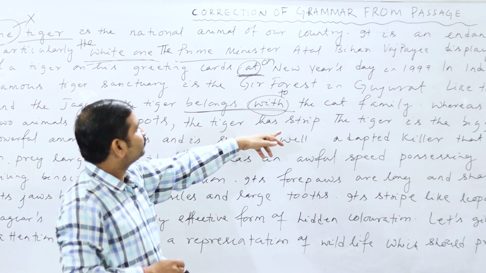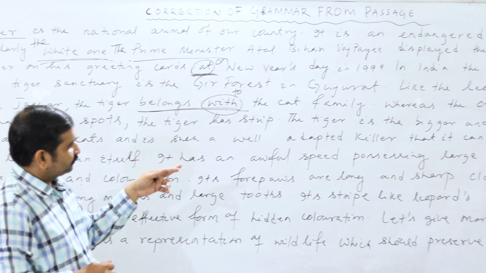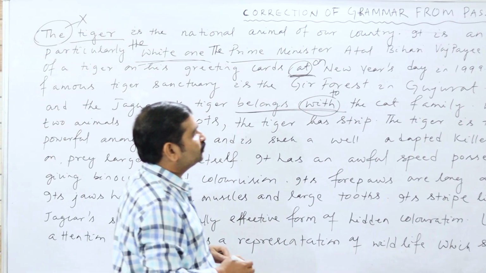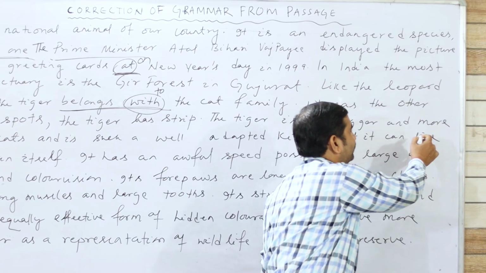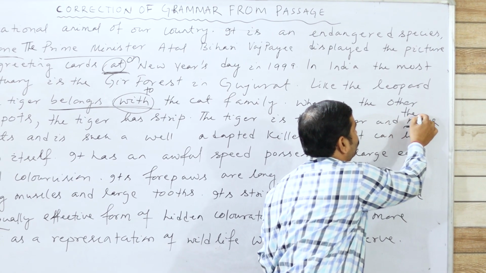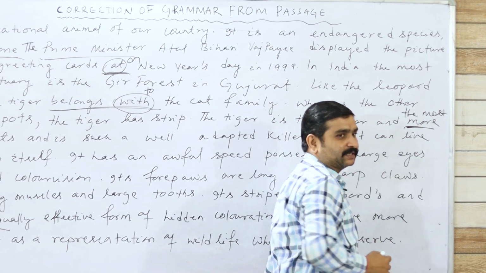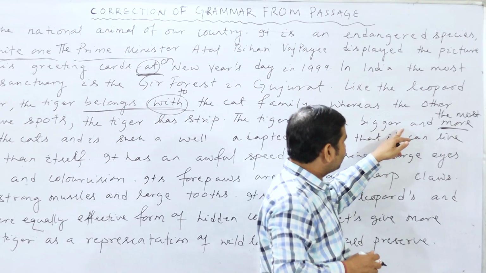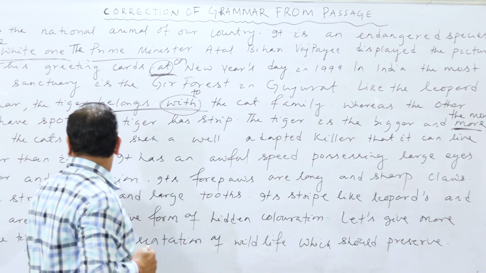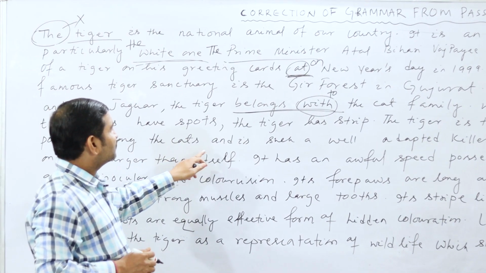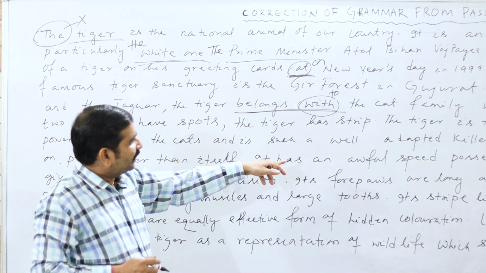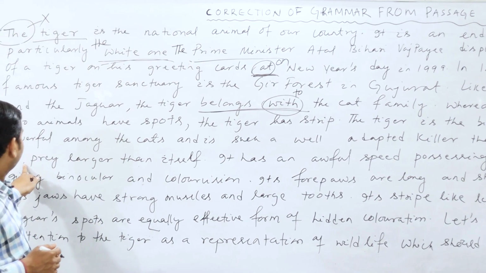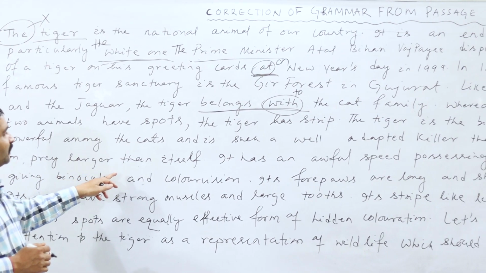The tiger has stripes. The tiger is the bigger and more powerful. So look at the line. Here it is the most powerful. Superlative degree is necessary. So what is needed? Superlative degree. That's why the tiger is the bigger and the most powerful among the cats, and is such a well adapted killer that it can live on prey larger than itself.